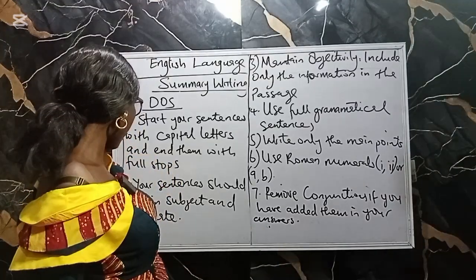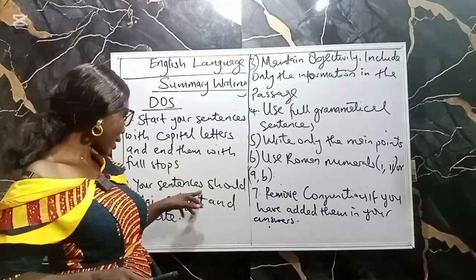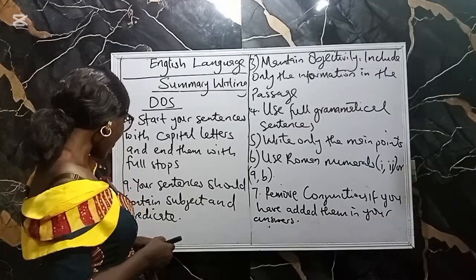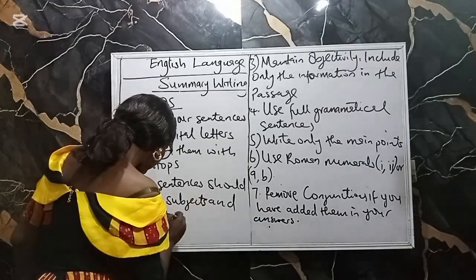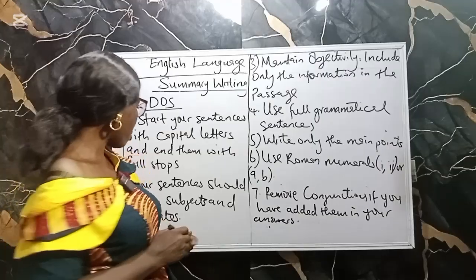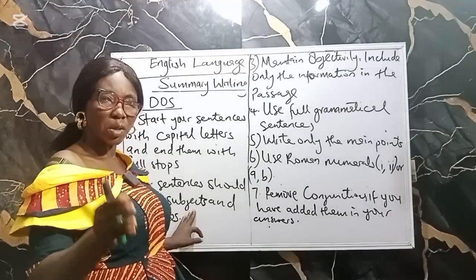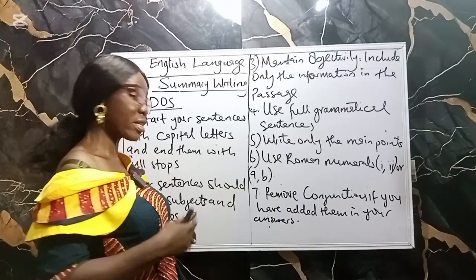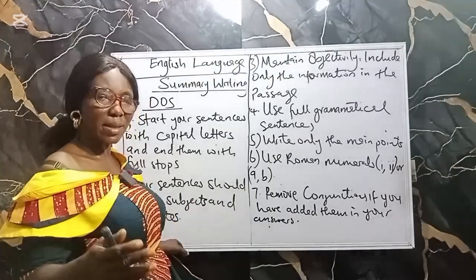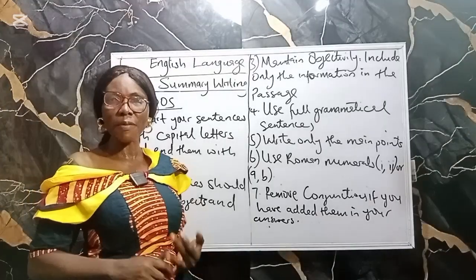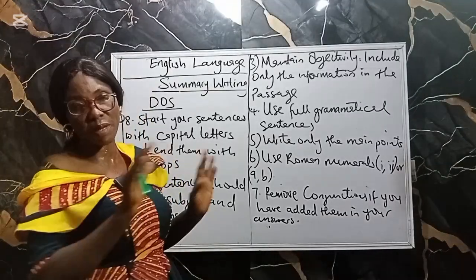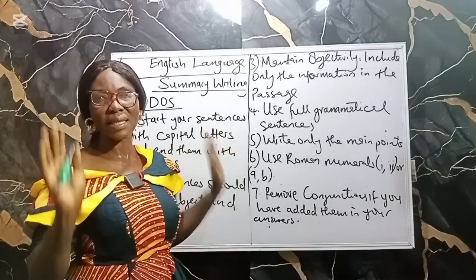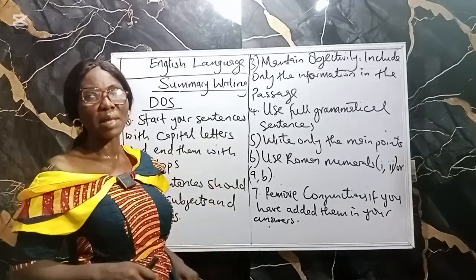And then we also have, I've mentioned this before, your sentences should contain subjects and predicates. What do we mean by that? Subject, you know, is the performer or the doer of an action, or it could be in a state of being. Then predicates, they include the verb and the rest of the sentence. They must be there before it will be counted that you have written a complete sentence. So these are do's and don'ts.